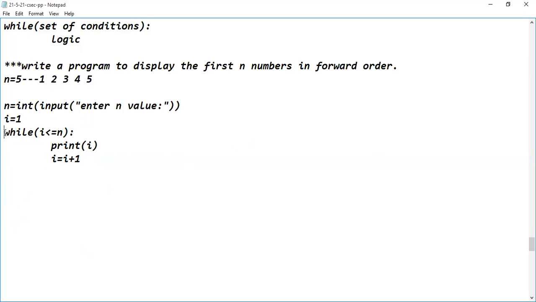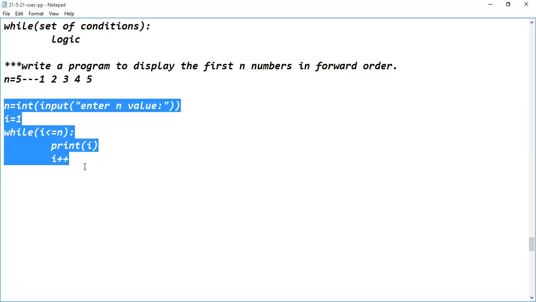Excuse me, sir. Yeah, you can ask. Sir, can we use the increment operator here? Yes, of course you can use it. Let us check whether Python supports it or not. See, i plus plus is written. Okay, let us check. Control C, I'm copying the code into the IDE.